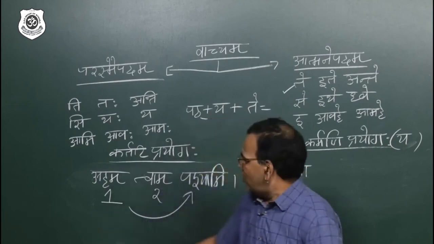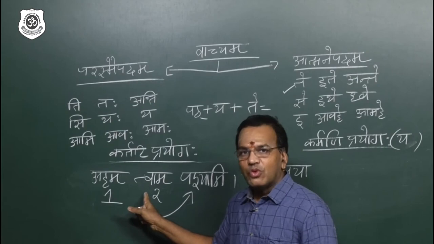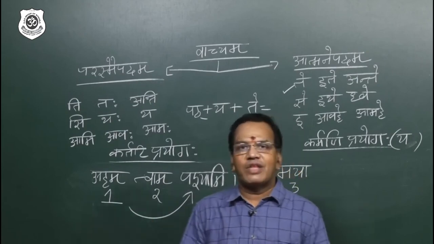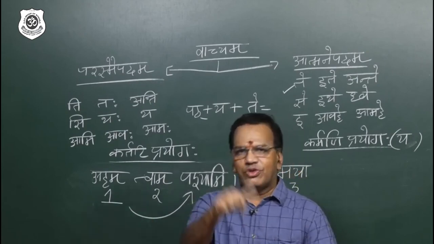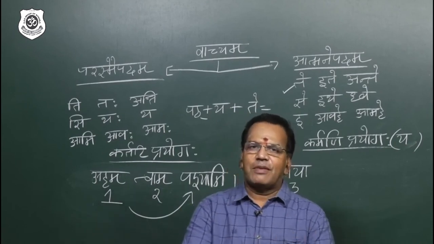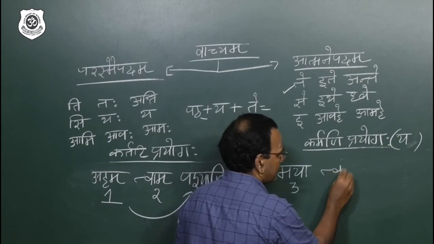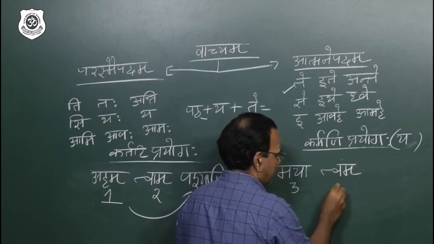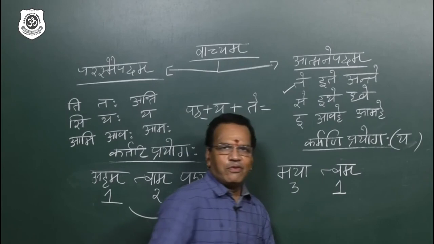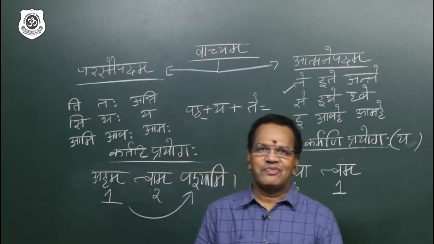Beautiful. Now convert this tvam to 1. Tvam is the yushmat shabda. Tvam yuvam yuyam, tvam. So first prathama vibhakti ekavachanam, tvam. I am writing 1.